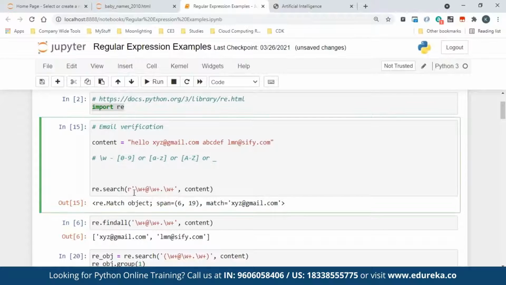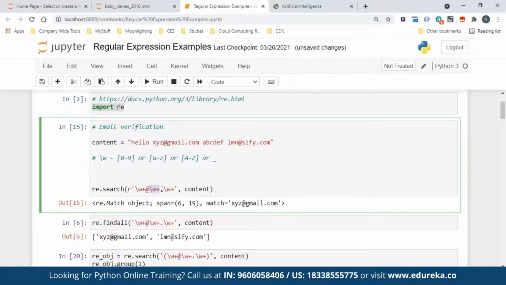So you see here what I am trying to match. I'm trying to match XYZ, because XYZ is alphabetic. It has small a to z. I'm forming a pattern if you really see. And after that, there is an at sign. Backslash w plus means it will match all the lowercase letters or numbers or whatever, as in an email before the at sign, it could be anything. So I put a pattern saying backslash w plus means you can match any of these. Then I have said after that there will be an at sign. I'm creating a pattern if you observe.